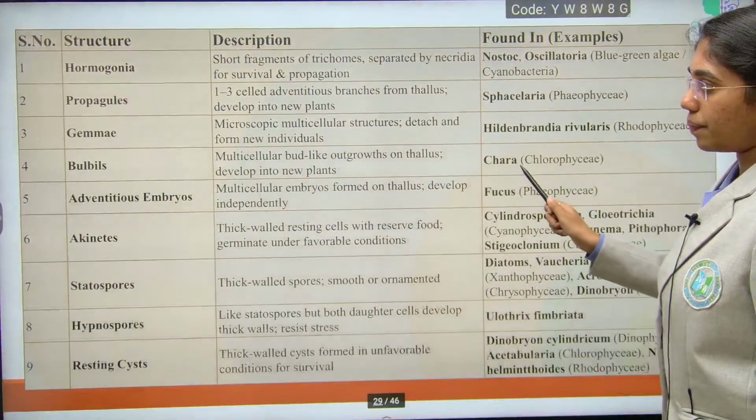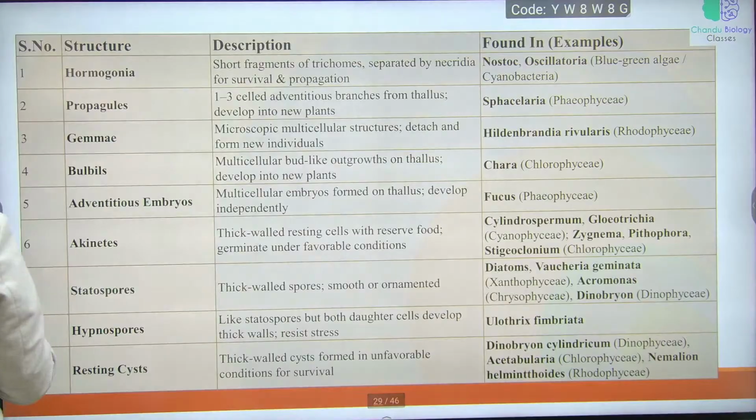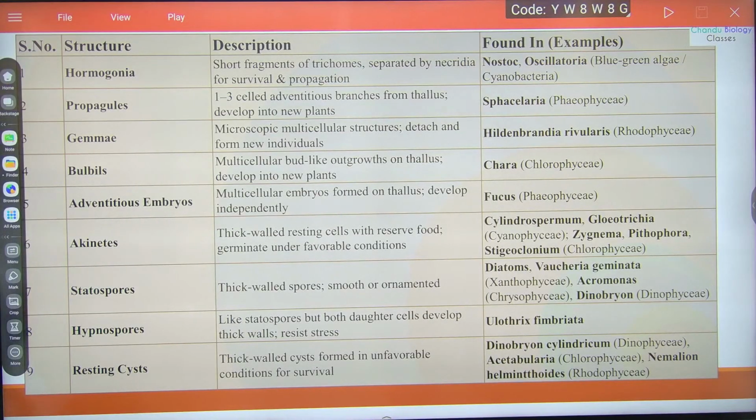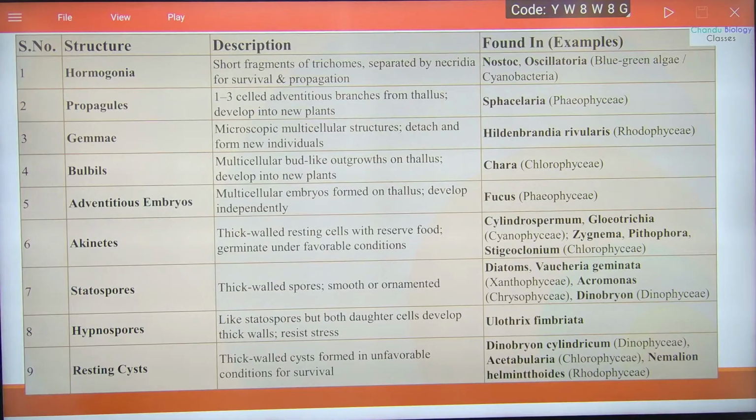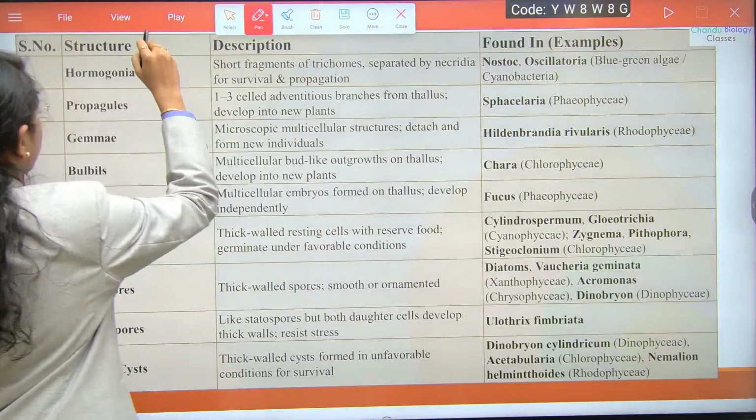This table, if you want, take a screenshot of this, but the examples of each type of vegetative reproduction are important for you. Each type is important.